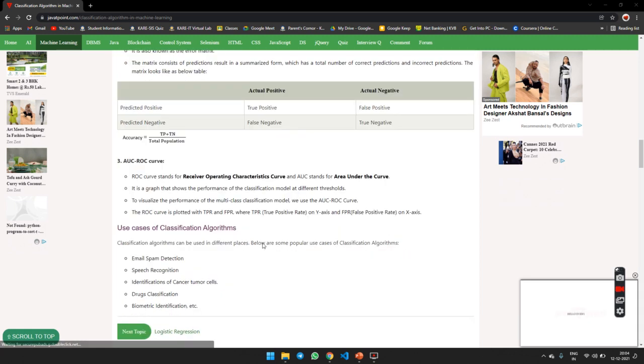Okay. Then AUC or ROC curve. ROC curve stands for receiver operating characteristic curve, and AUC stands for area under the curve. It is a graph that shows the performance of the classification model at different thresholds.